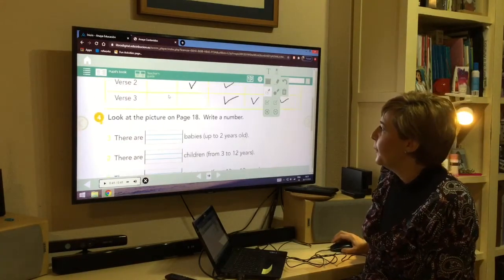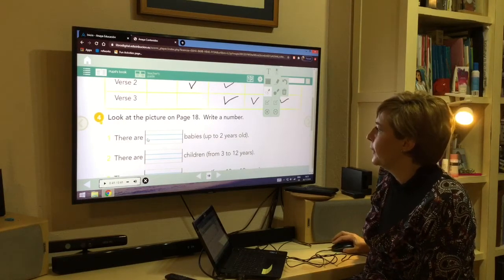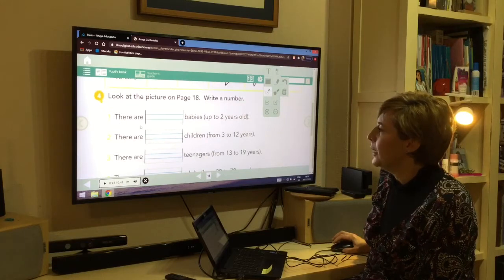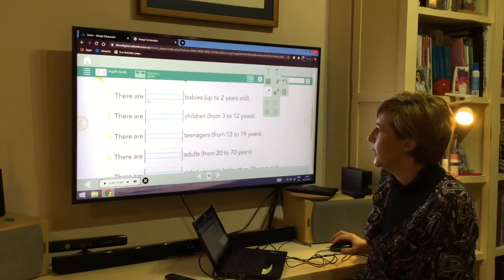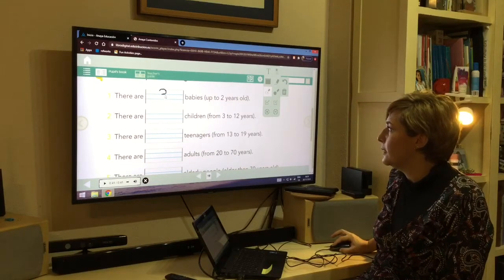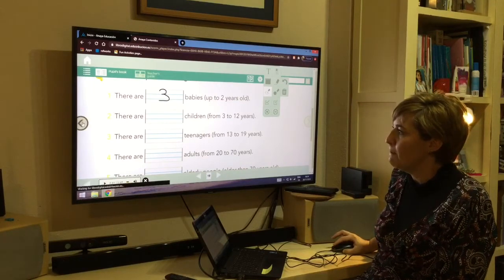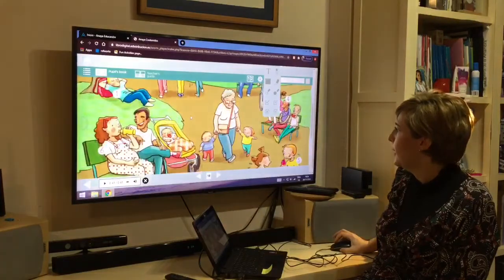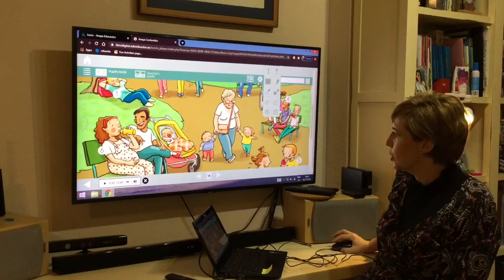Look at the picture and write a number. How many babies up to 2 years? There were 3 babies up to 2 years on this page. Here. How many babies? 1, 2, 3.